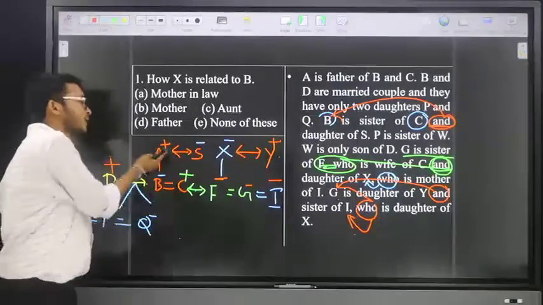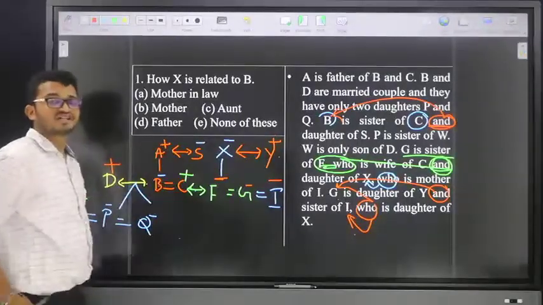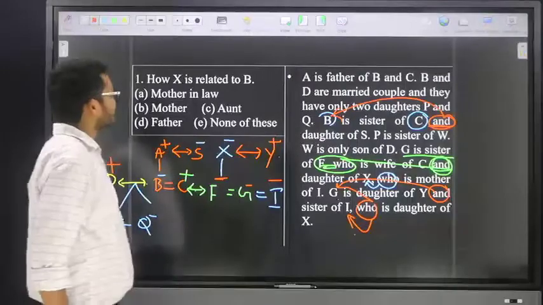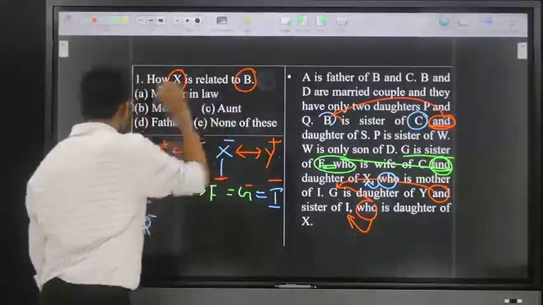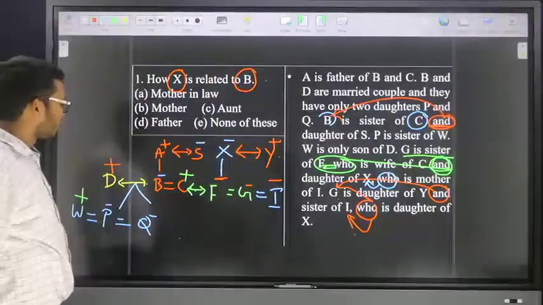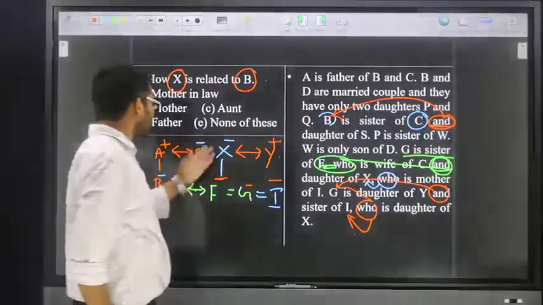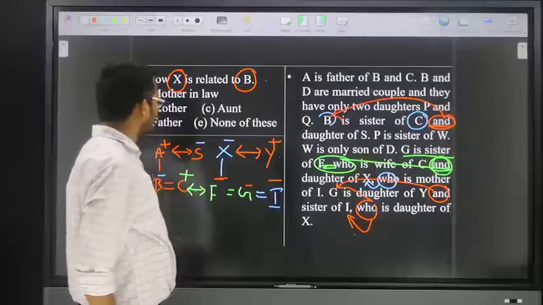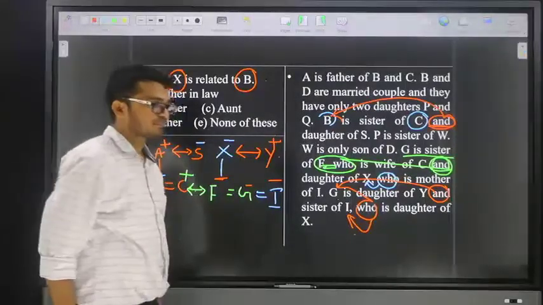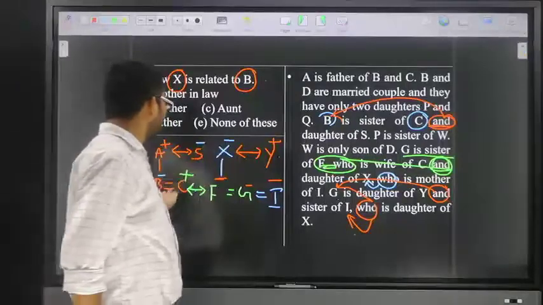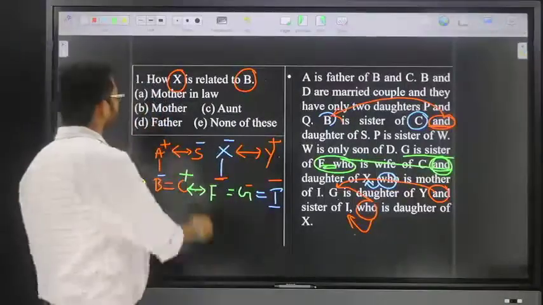How Q is related to A, answer is granddaughter. Suppose one check here. Here the question is what? How X is related to B. Friends, how X is related to B, then the answer is mother-in-law. Yes, the simple answer is mother-in-law.